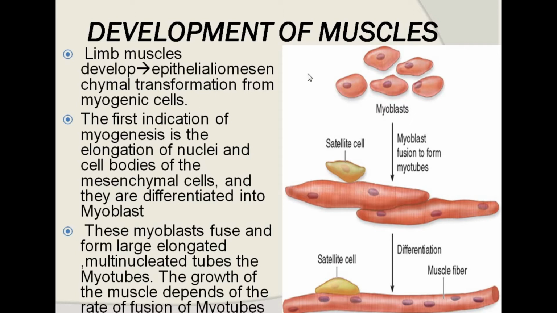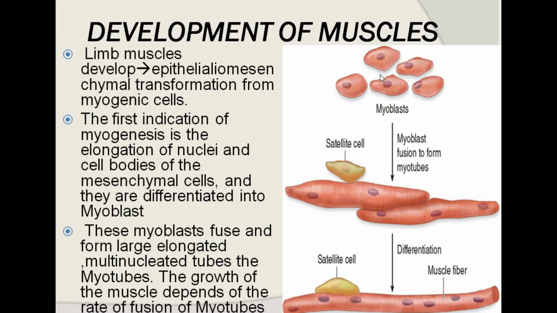Now the description of the development of the muscles. In skeletal muscles, the mesenchymal cells or myotome cells transform under the influence of different signaling molecules and myogenic factors to differentiate, in an epithelial-mesenchymal transformation.